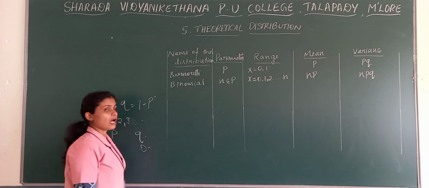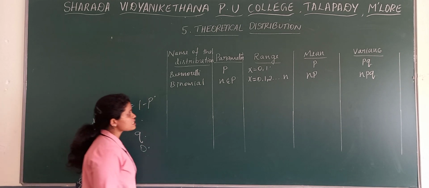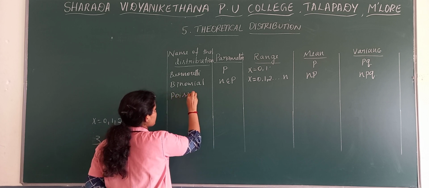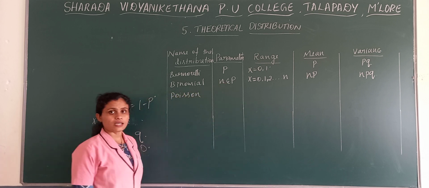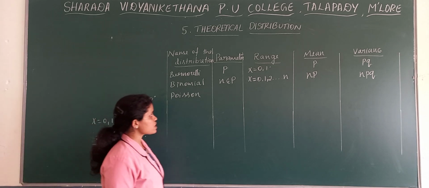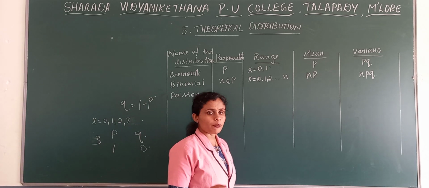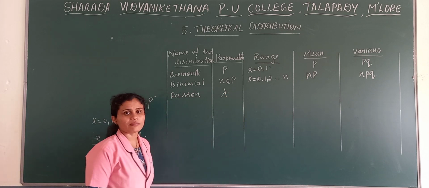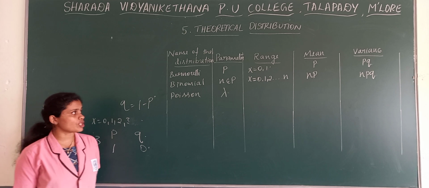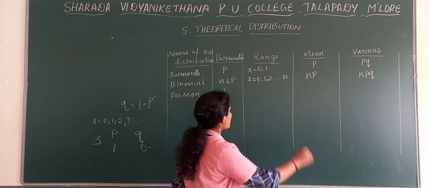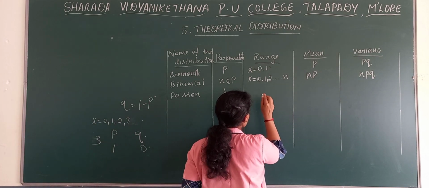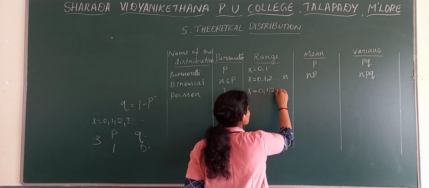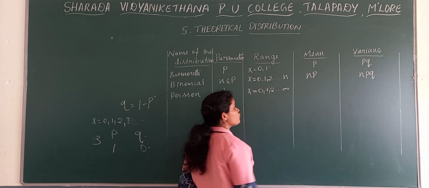After binomial, we discussed Poisson distribution. In case of Poisson distribution, there is only one parameter, that is lambda. And what is the range? The range is equal to 0, 1, 2 till infinity.